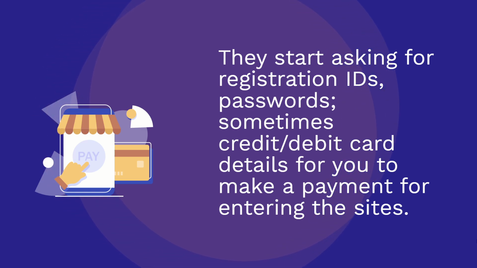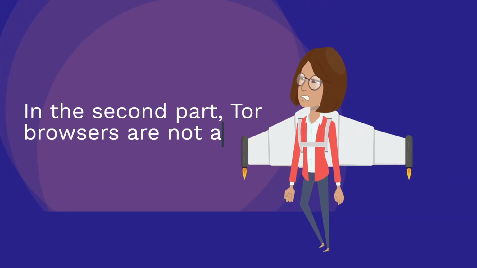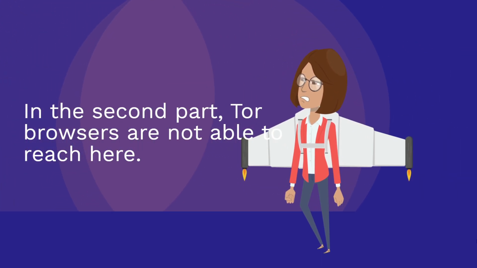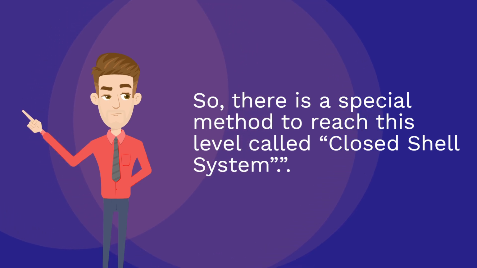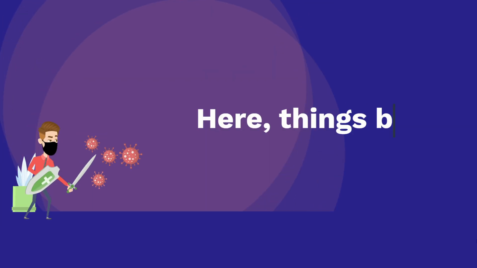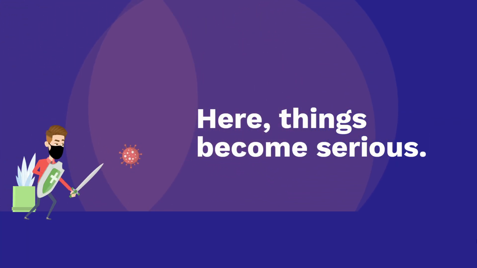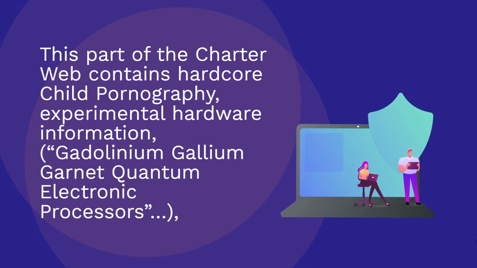In the second part, Tor browsers are not able to reach here. So, there is a special method to reach this level called the closed shell system. Here, things become serious. This part of the charter web contains hardcore child pornography, experimental hardware information, gadolinium gallium garnet quantum electronic processors.